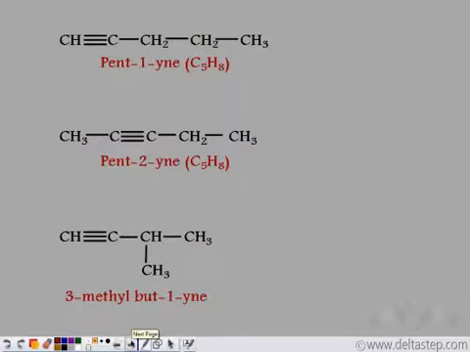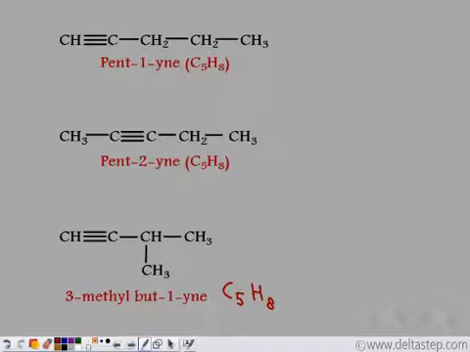Now in this case, we get another structure. We keep the triple bond intact, that is at the first position, and we move the methyl group. We bring it to the third position. So in this case again, let's count the number of atoms. We have 5 carbon atoms and 8 hydrogen atoms. So we observe that the three have the same molecular formula but different structure, that is, different structural formulae.